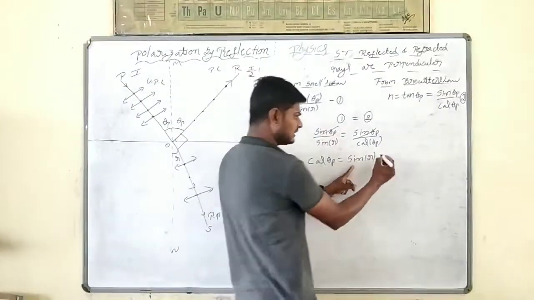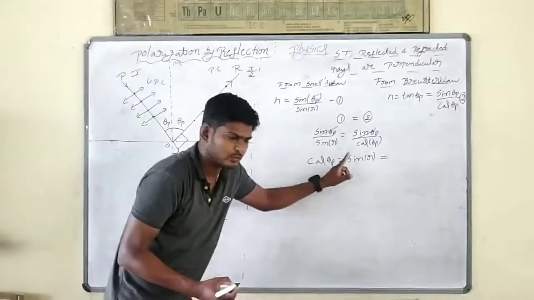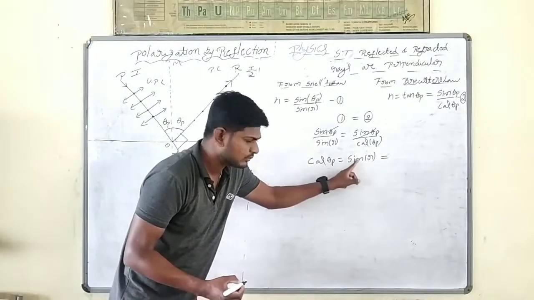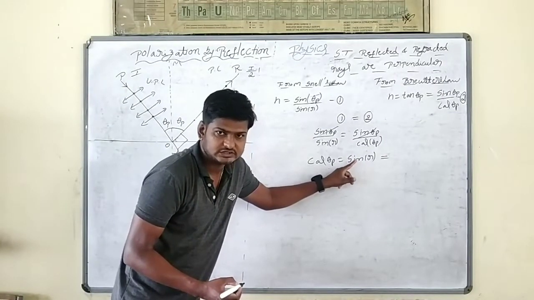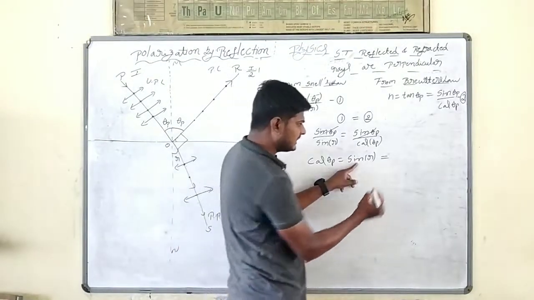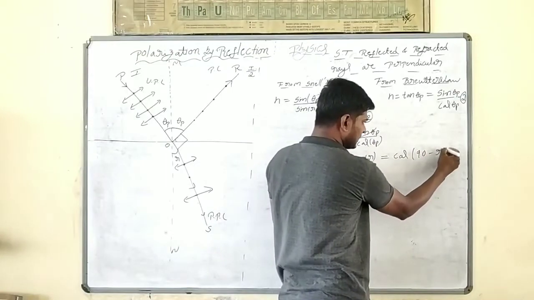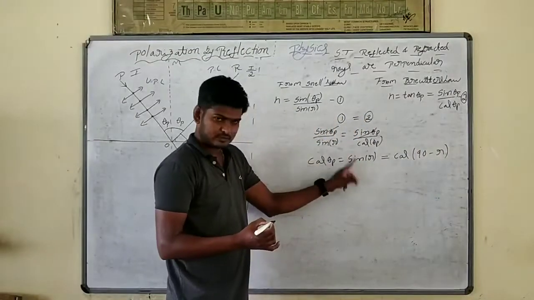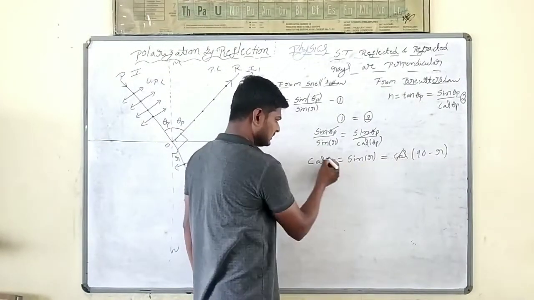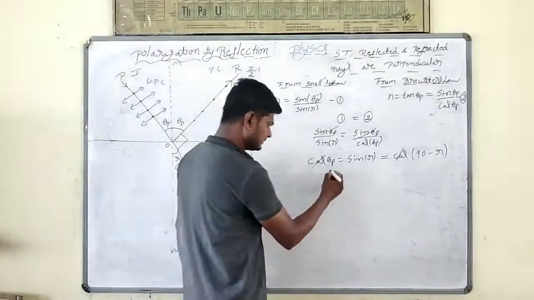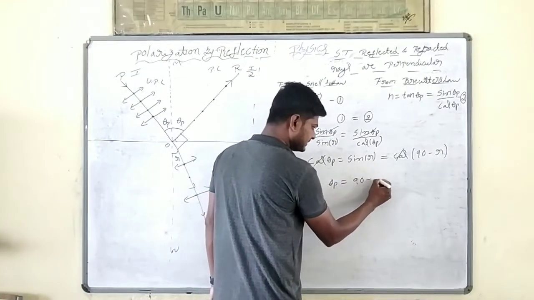Now this sin r I'm going to write in terms of cos. Sin theta is equal to cos of 90 minus theta. So this sin r I'm going to write as cos of 90 minus r. Now this cos and cos will cancel. Now theta p is equal to 90 minus r.